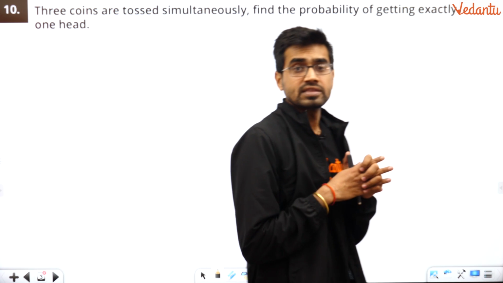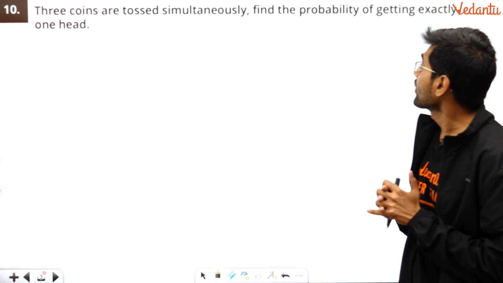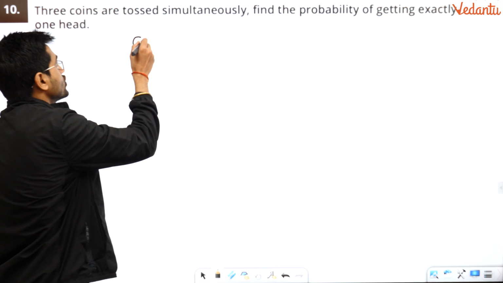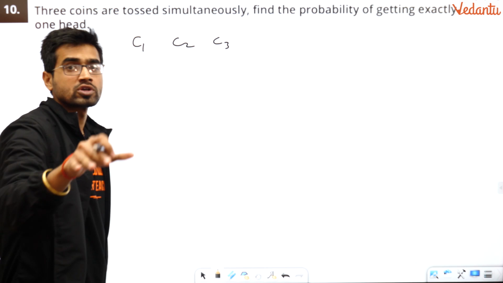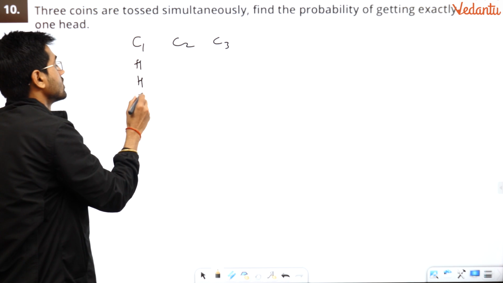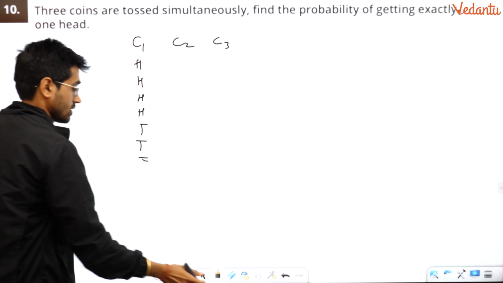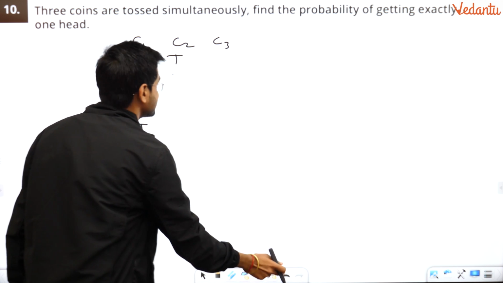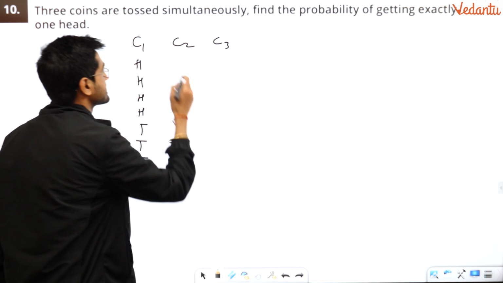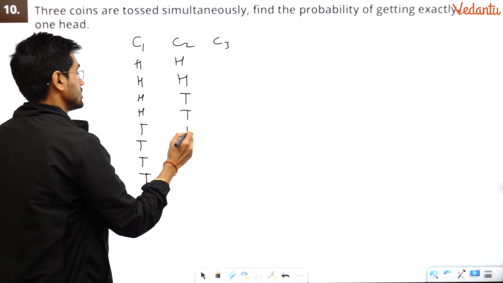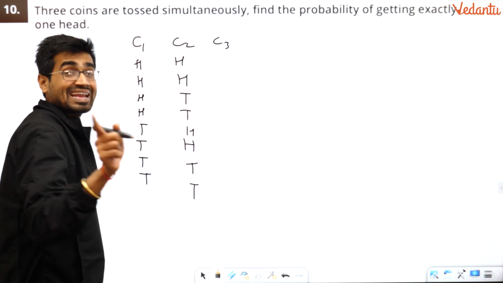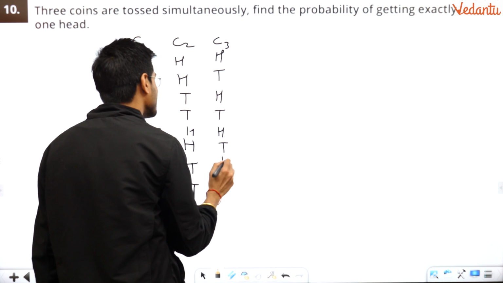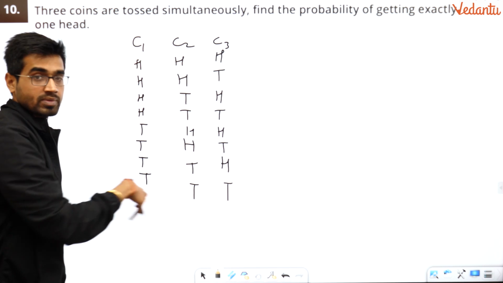Question number 10 says, 3 coins are tossed simultaneously. Find the probability of getting exactly one head. I will tell you the trick to remember it. You will be happy that you have all the possible outcomes in one place. 4 head, 4 tail. Then 2 head, 2 tail. 2 head, 2 tail. And then head, tail, head, tail, head, tail, head, tail. Head, tail, head, tail, head, tail. It's kind of a musical tone to it. Now you have all the possible outcomes in front of you.